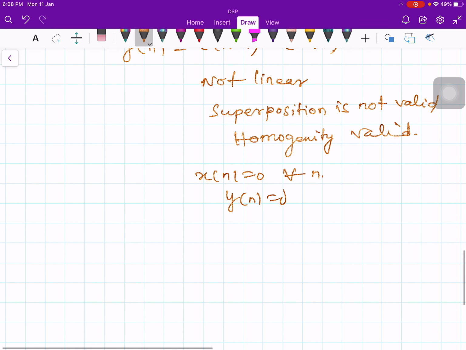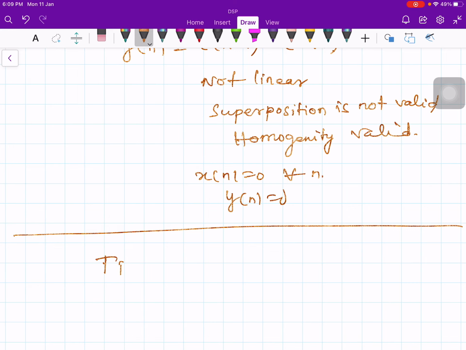The next classification of the digital system is time invariance. Because time has lost its significance in a digital system, this is also called shift invariance.